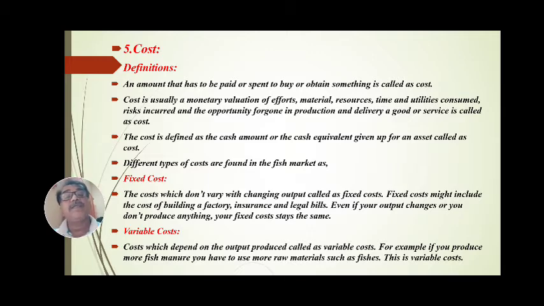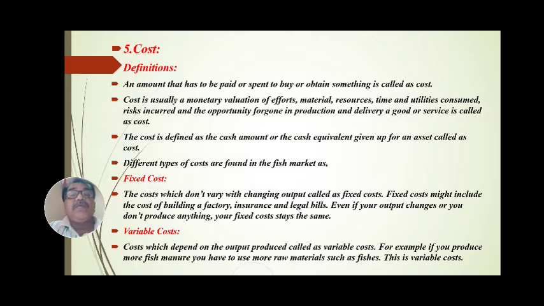When the output changes, there is no change in that cost, so what is it called? Fixed cost. This fixed cost includes the cost of building a factory, cost of insurance, cost of legal bills, cost of labor charge. All these are called fixed cost. This fixed cost remains the same.